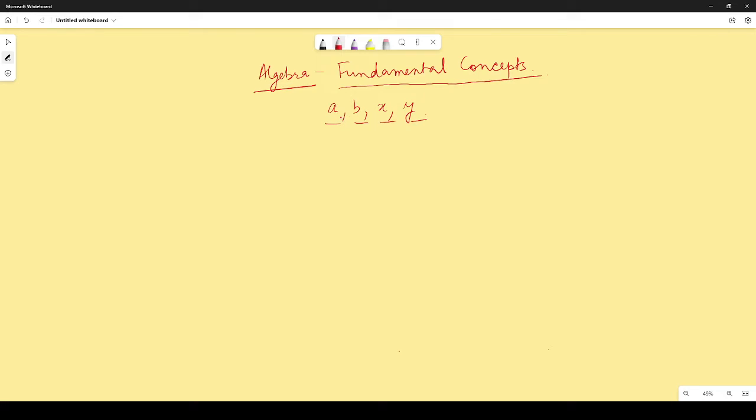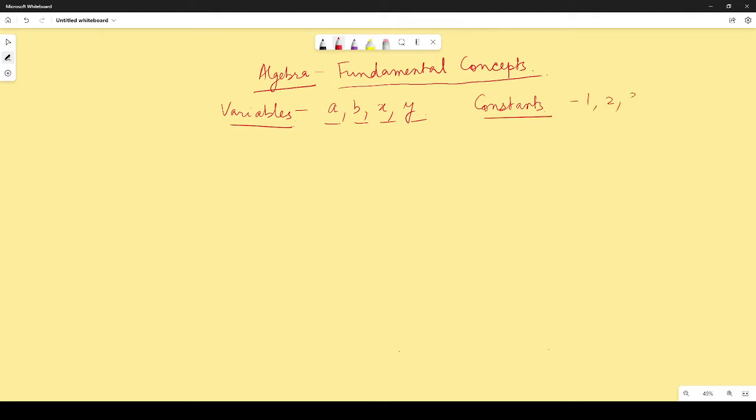But let me tell you that alphabets are very interesting and they are the ones that help you understand so many different situations in your real life as well. Because you see, now with the alphabets, we call them what? Alphabets are called variables. Whereas the numbers are called constants. Constants means which are not going to change.